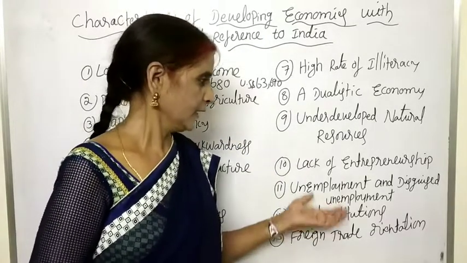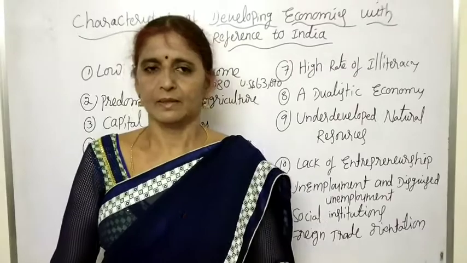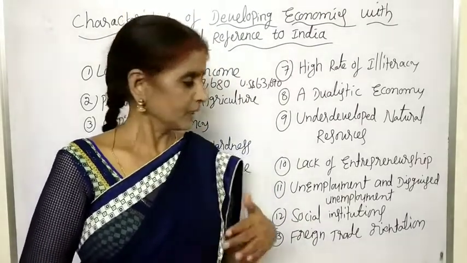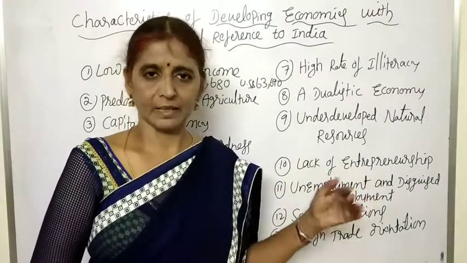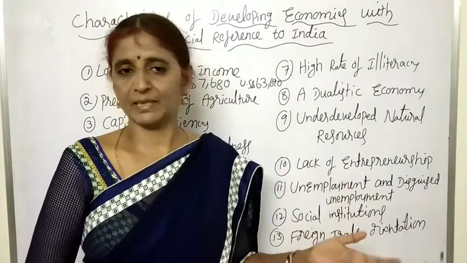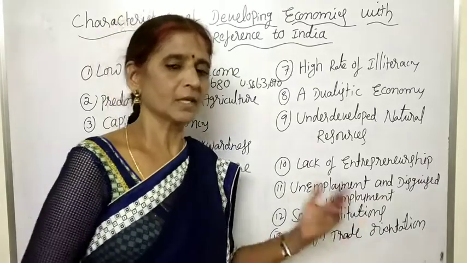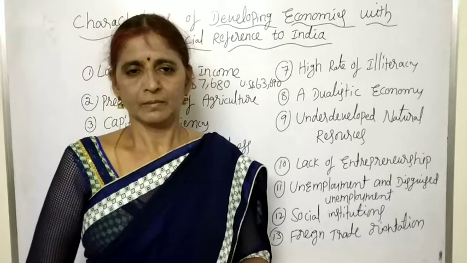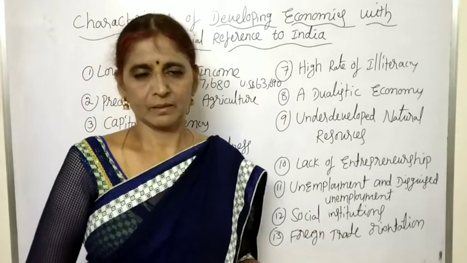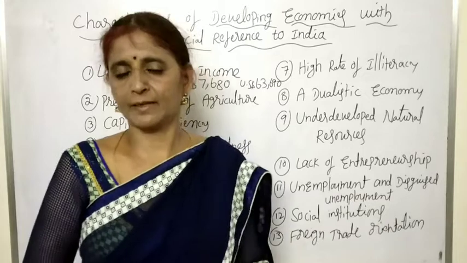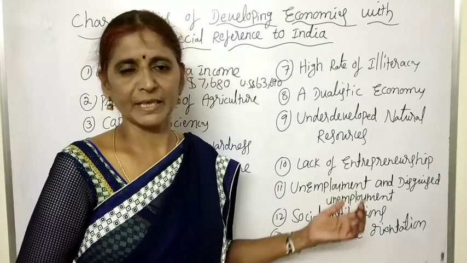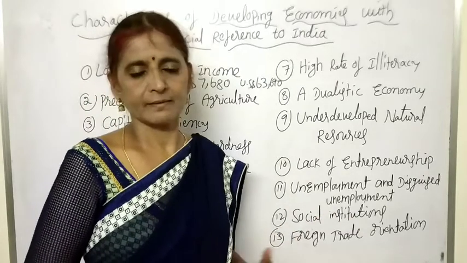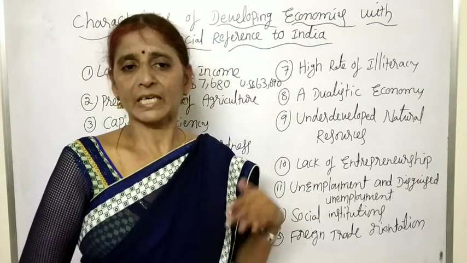And also, whenever we study unemployment in urban areas, that is educated unemployment. Many youth in the labor force are educated and have skills, but they are not getting employment. And in the rural areas, we can find disguised unemployment. It means most of the population, the labor force living in the rural areas, are illiterate and depend on agriculture for their employment. In the agricultural sector, more people than required are depending on it.